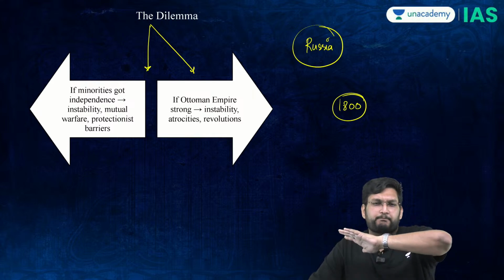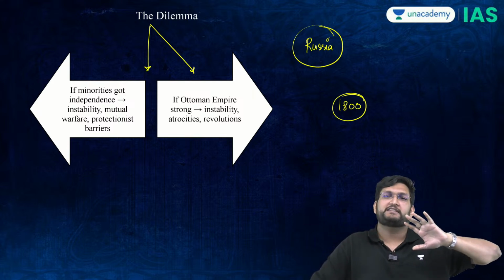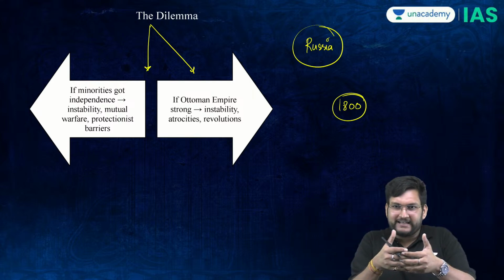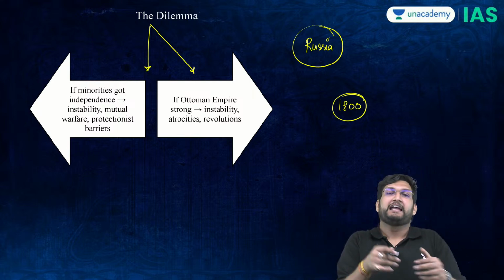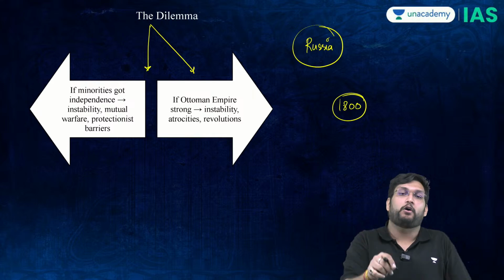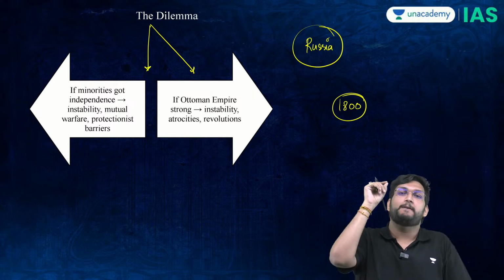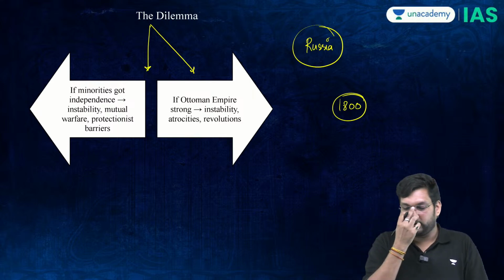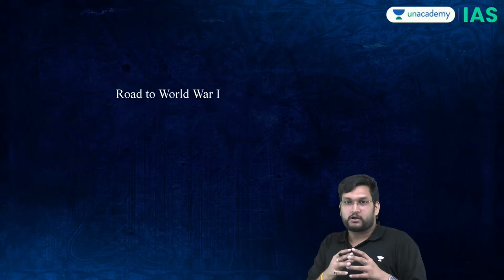And therefore it's a proper power meddling and diplomatic crisis, because there are too many interests intertwined together. And from this point forward, the Europeans will mess up the Eastern question, which will in turn lead to the First World War. So when we talk about the road to the First World War, the road to the First World War lies in the Eastern question.